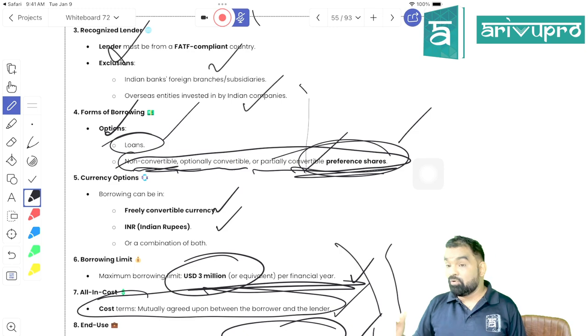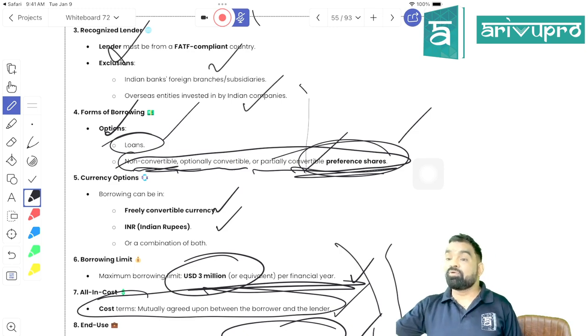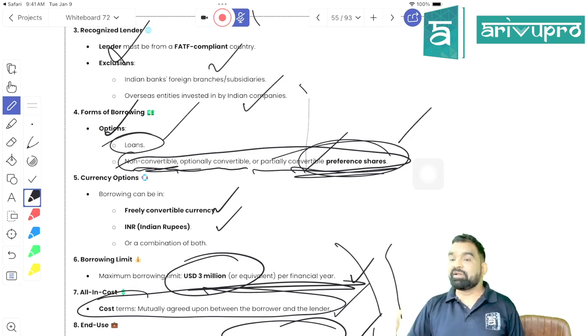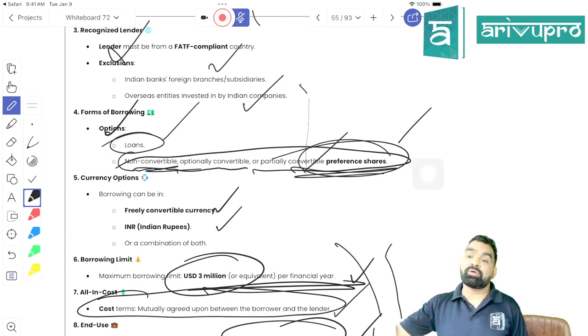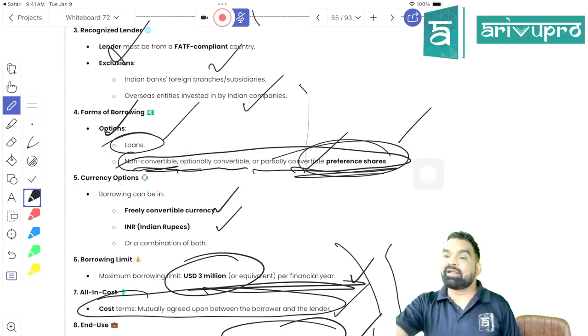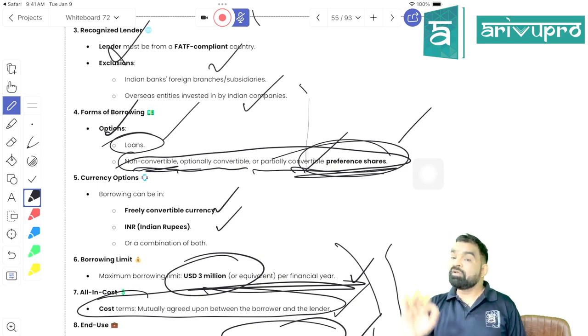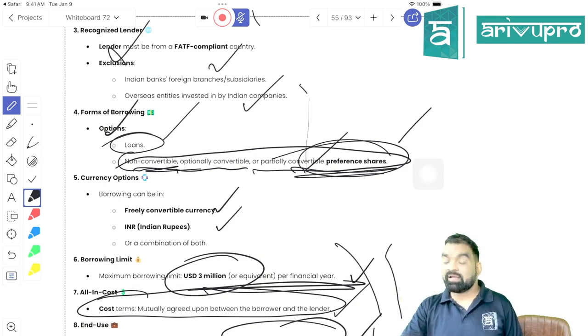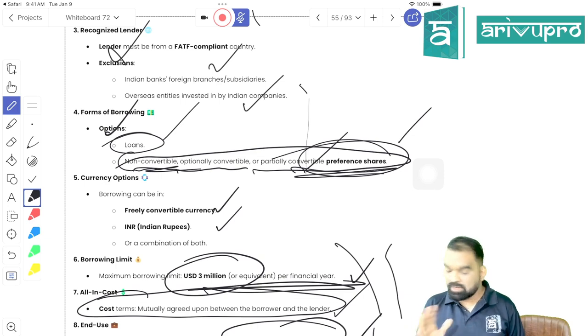Further, they can take a loan from any party who is located in an FATF territory. Other than FATF territory, you cannot take a loan, right? Right, student? You can keep security of immovable property, movable property, even you can give a bank guarantee. But an Indian bank cannot extend a bank guarantee to them. Is it clear? Only foreign banks can give them a bank guarantee. Indian banks are not allowed to give any kind of guarantee for ECB to startups. Is it clear? Done, students.